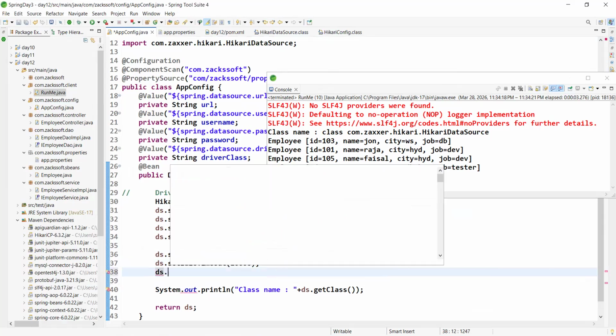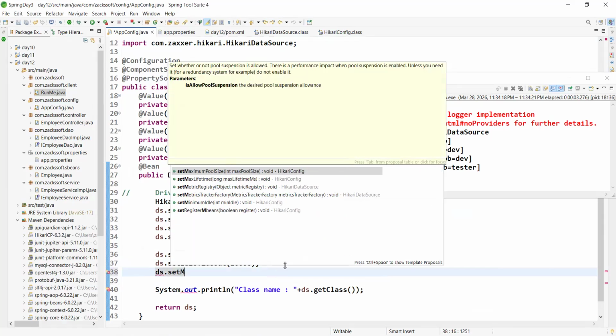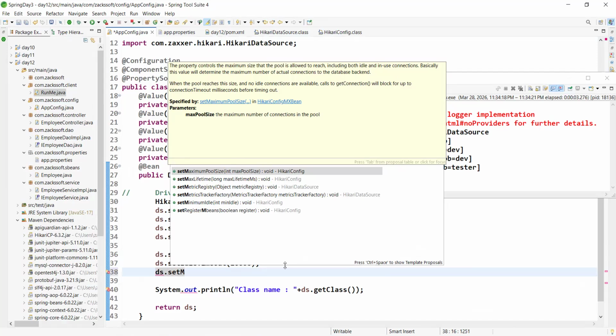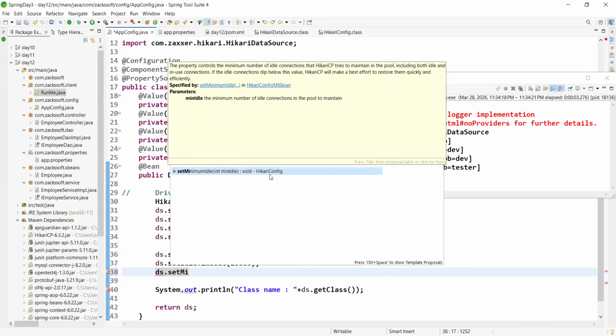For example, there is a property like minimum idle, right? The property controls the minimum number of idle connections that Hikari tries to maintain in the pool. Whether used or not used, always this will be available.